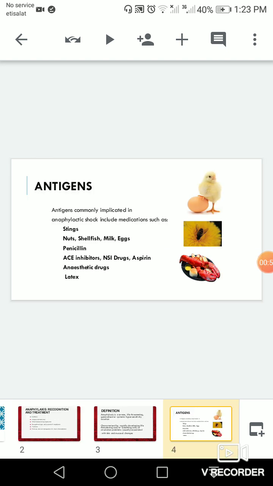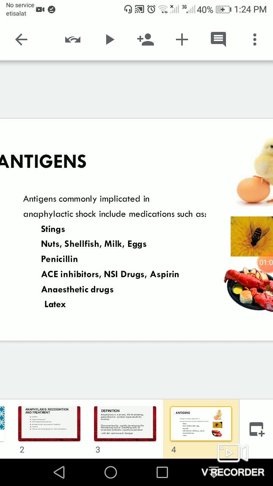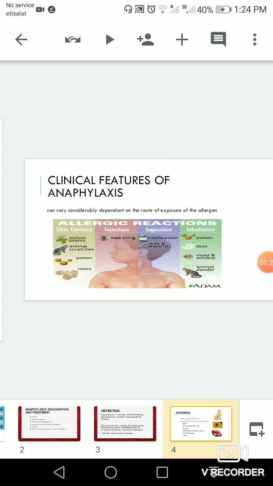What are the antigens? The antigens commonly implicated in anaphylactic shock include medications, stings, nuts, shellfish, milk, eggs, penicillin, ACE inhibitors, non-steroidal anti-inflammatory drugs, aspirin, anesthetic drugs, and latex. Those are the common antigens or allergens which stimulate the anaphylactic reaction.